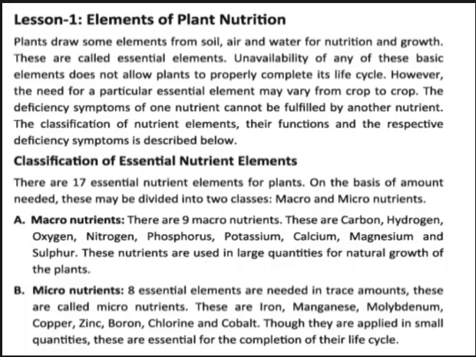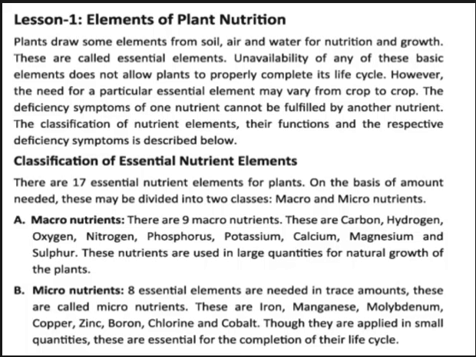So that is why we are discussing the classification of nutrient elements, their functions and the respective deficiency symptoms. Classification of essential nutrient elements. There are 17 essential nutrient elements for plants, and if we want to grow more crops, we need to ensure these 17 essential nutrient elements. On the basis of amount needed, these may be divided into two classes, macro and micronutrients. There are two kinds of essential elements for plants: one is macro and another is micro.